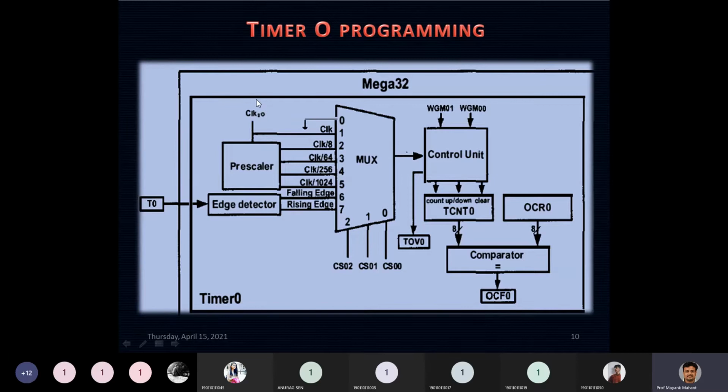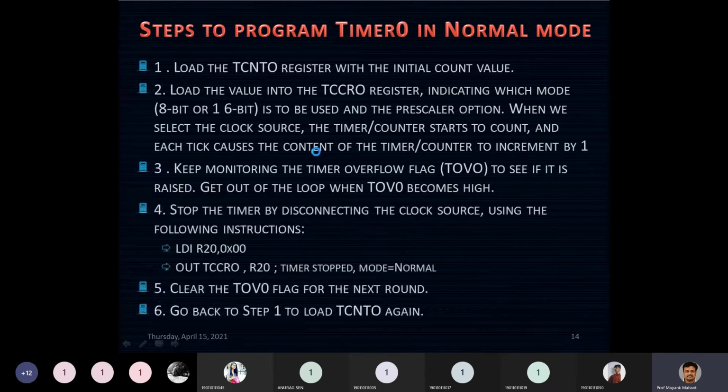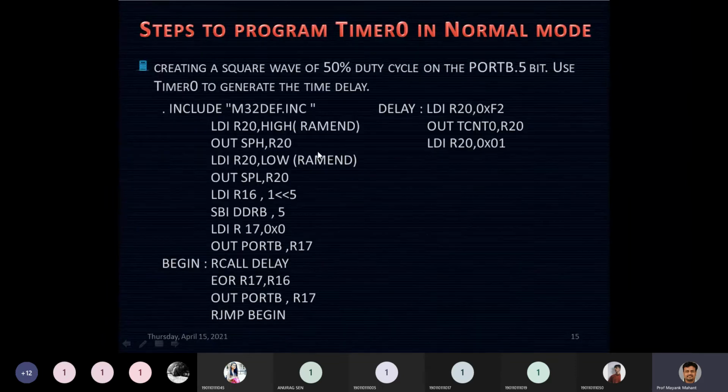The other point of difference you can see here is the clock source. The clock source is different in timer 0 than in timer 2. Timer 2 has a different clock source, so let us see the clock source of timer 2.